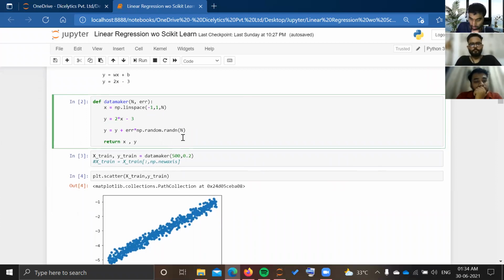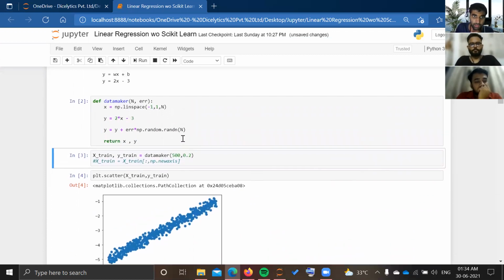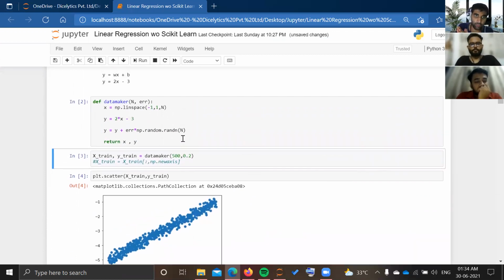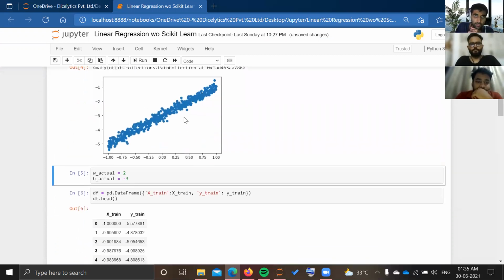So I will define this function. After that, I will make my x train and y train from this data maker function. I have made 500 points with an error range of 0.2. After that, we have visualized our initial values of x and y.